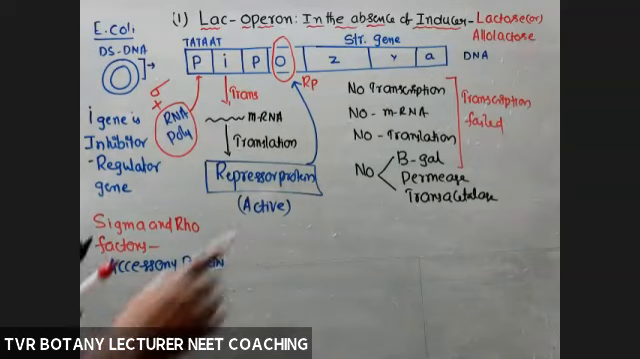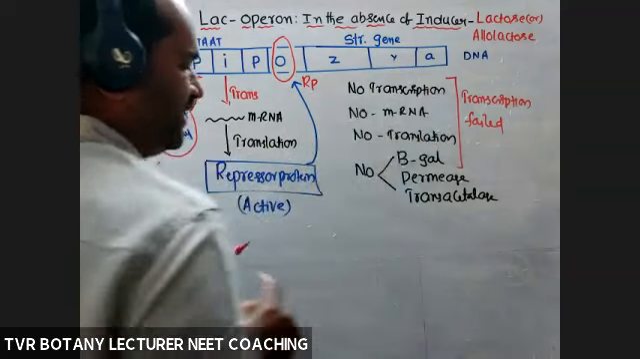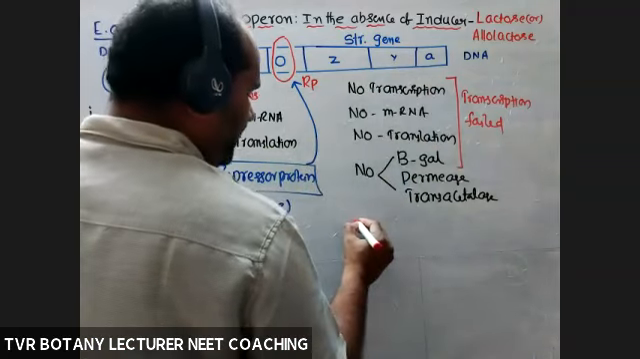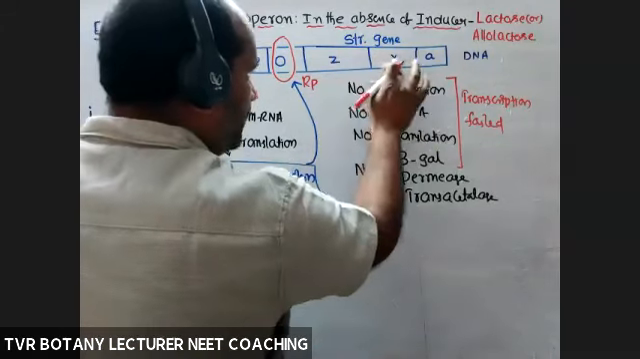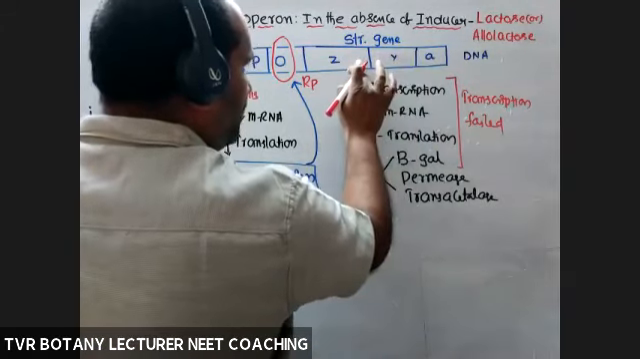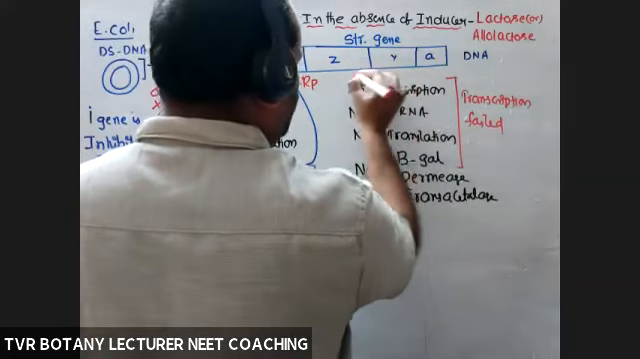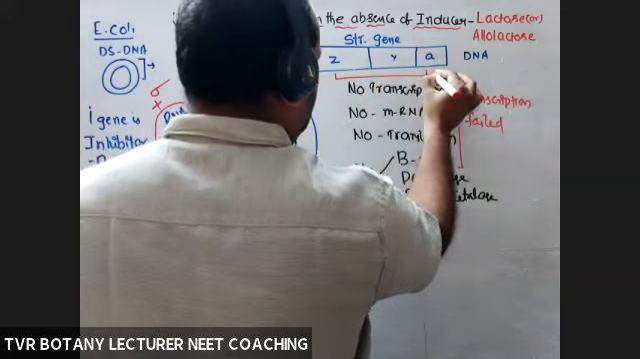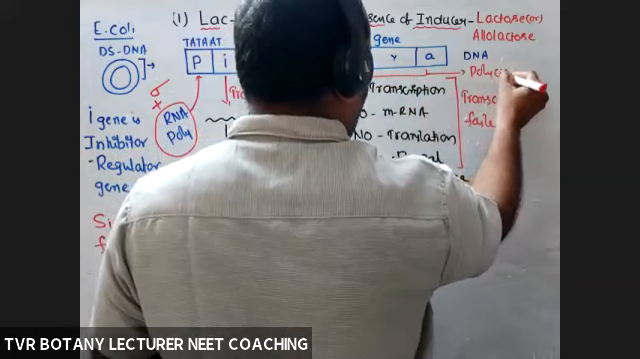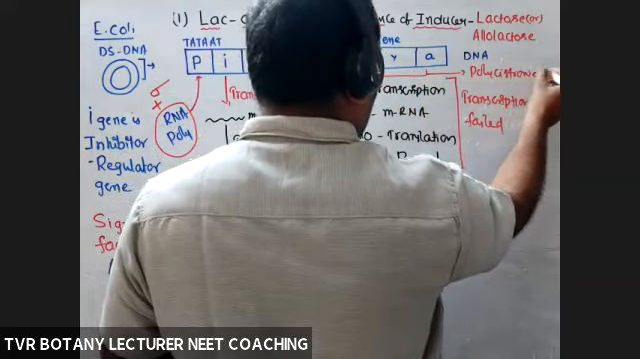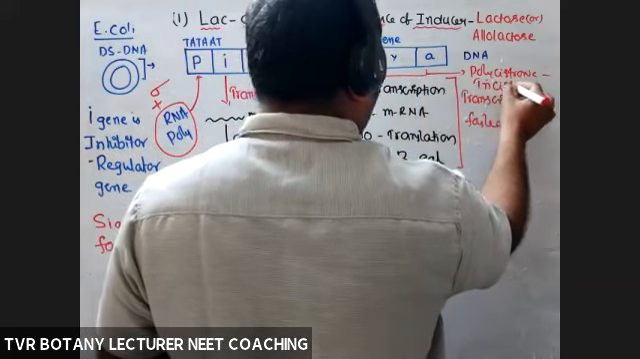So here, gene expression is regulated at the transcriptional level. Is transcription stopped or not? So regulation of expression of ZYA. This is a polycistronic structural gene, particularly a tricistronic one.